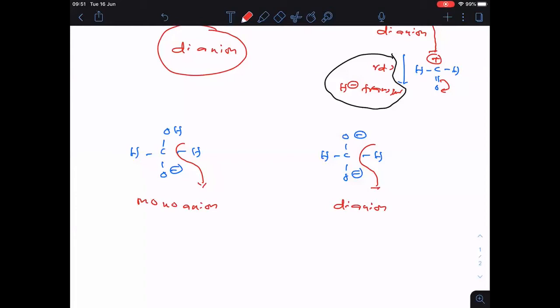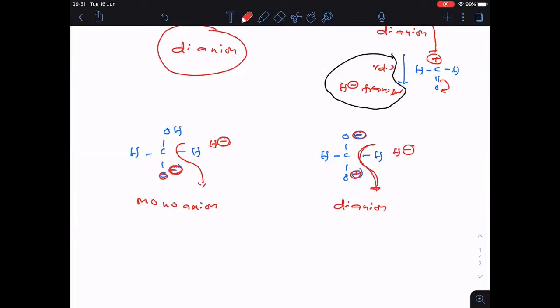Here, let me write with red color so it will be clear. So this is one O minus. Hydride is coming in the form of what? H minus. That means here one negative charge is there, here one negative charge is there. Like charges repel each other. Clear? Hydrogen comes as negative, so electron density is more in the dianion. Three negative charges are there. They repel each other. Because of the repulsions, the hydride comes out very easily here.